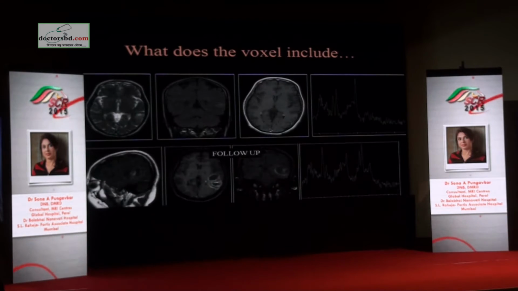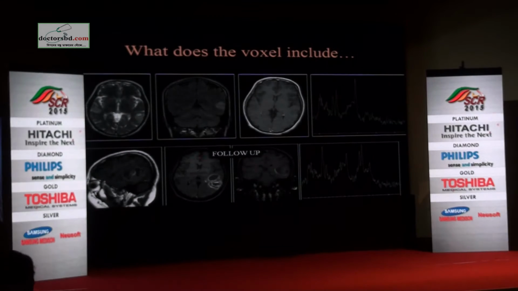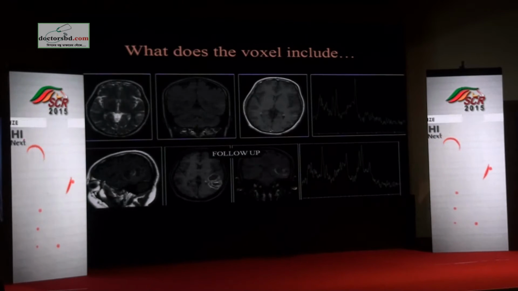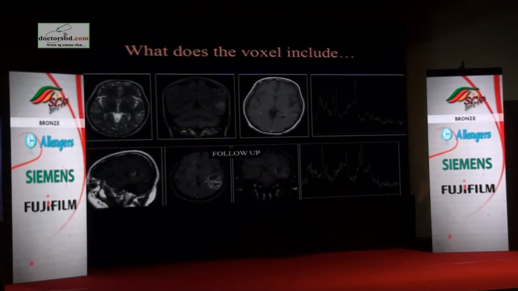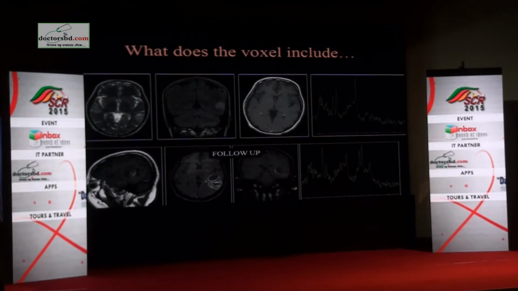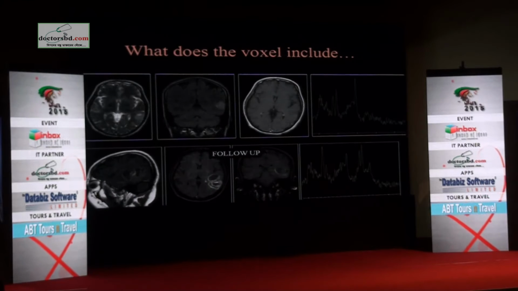And after 3 months, look at the lesion. So it's big, large, necrotic. And what do you have here? A tall lipid lactate peak. Choline peak is elevated, NAA is reduced. So this reflects the morphological change that you are seeing in this lesion.